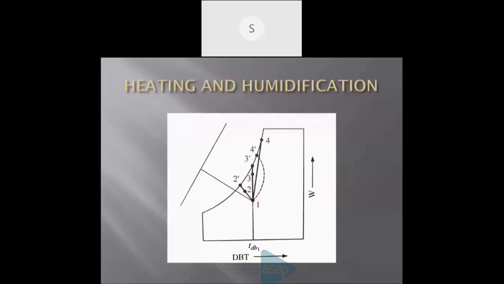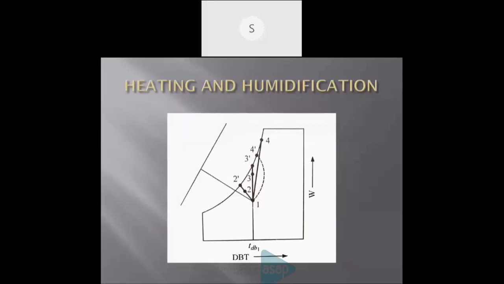Here, at the first point, heating is happening. When heating, we know the temperature is increasing, and with humidifying, the water content or moisture content is also increasing. So finally, it reaches from 1 to 4. The process is shown using the graph from 1 to 4.